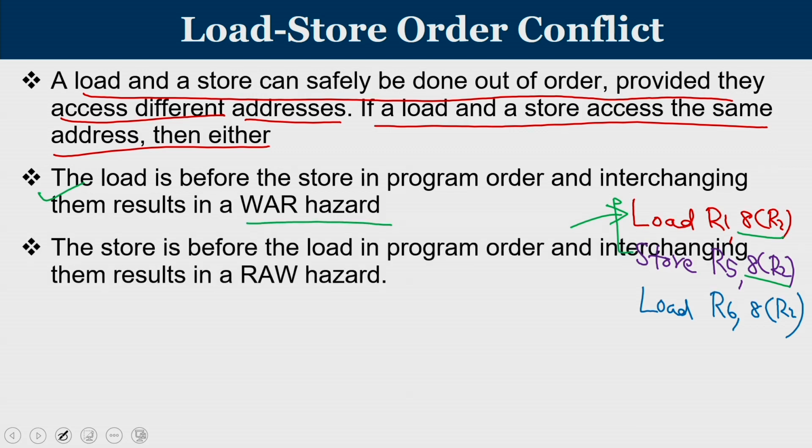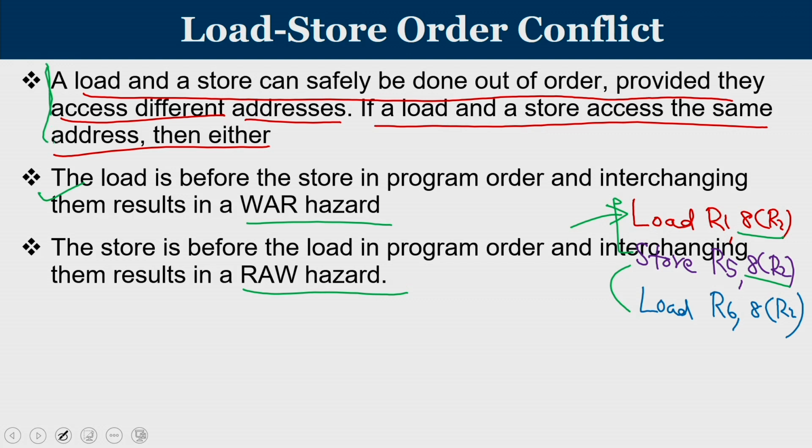Similarly, if the store is before the load in the program order, so that is what you can see, there is a store and a load. So, the interchanging will result in a RAW hazard. So, we have to be very careful when you interchange the order of load and store, provided they are going to access the same address.